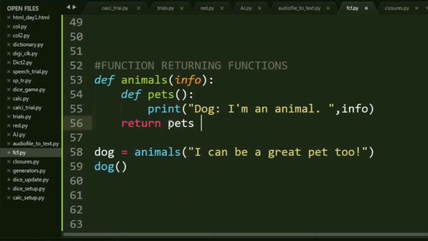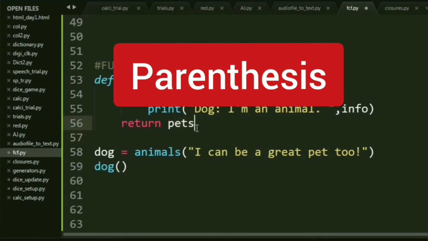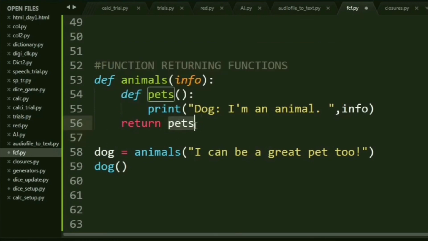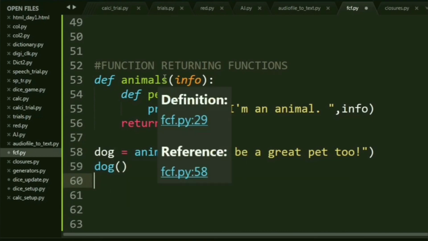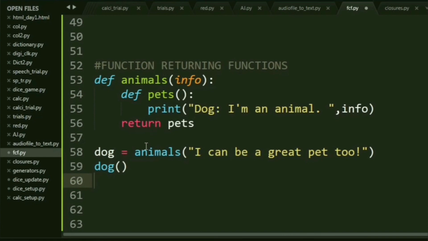Since you're saying pets without parameters, the function pets goes and stores itself inside dog. Because you're calling animals through dog, and you're saying from animals return pets, and hence the function pets gets stored inside dog. Now basically dog is equal to pets and dog is a function. So if you call dog using parentheses, it goes inside the pets function. Basically this statement will call this function and you have "dog, I'm an animal" printed.